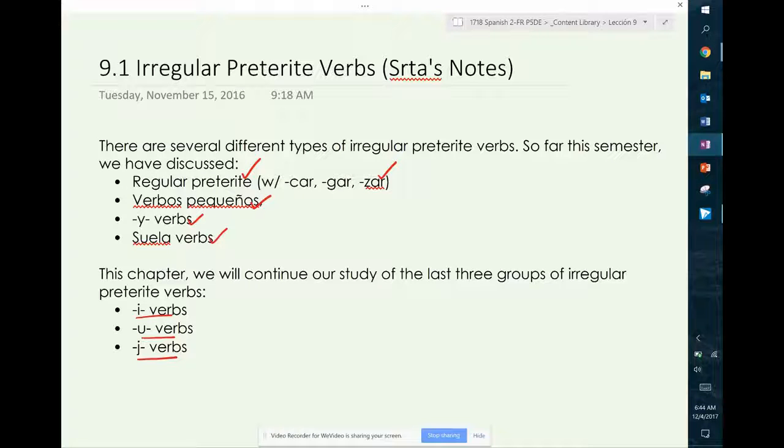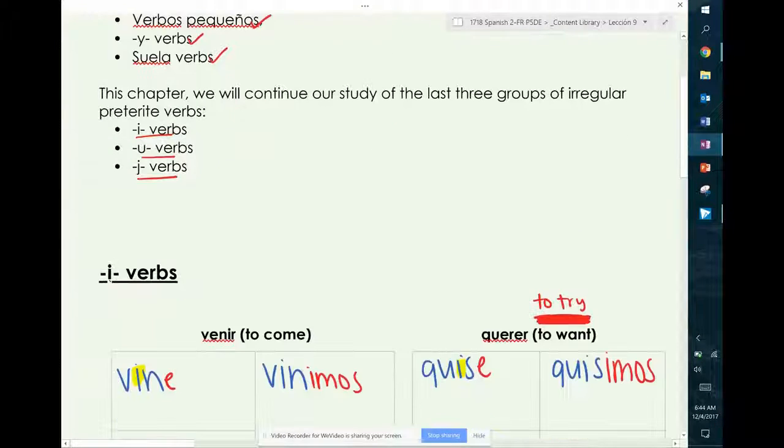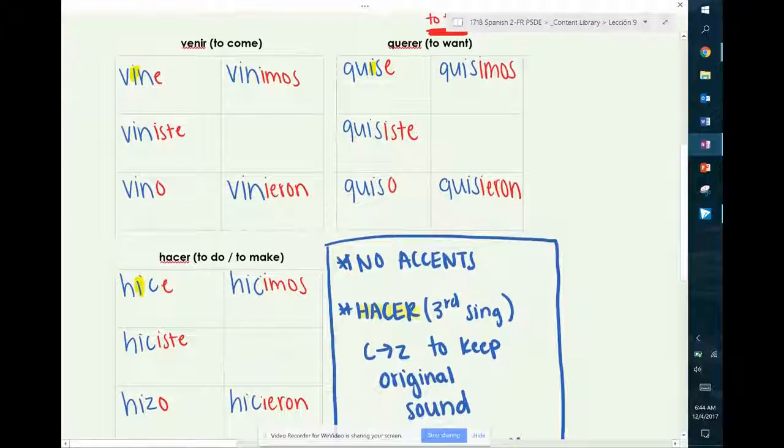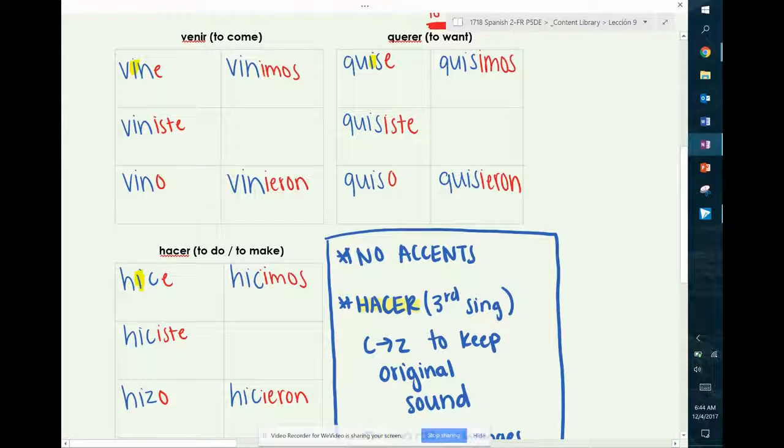So to get started, we're going to talk about I verbs. There are three verbs in this group. It is very important that you know which verbs are I verbs, as well as knowing what the verbs mean, their conjugations, and what it means for a verb to be an I verb. What are some of the exceptions or the rules or the irregularities of the I verb category? There are three verbs in this category. We have venir, hacer, and querer.